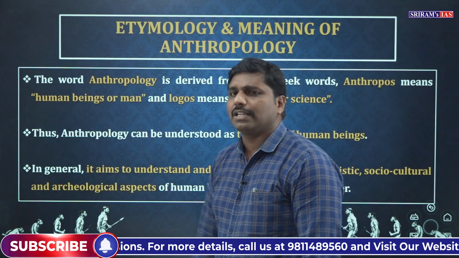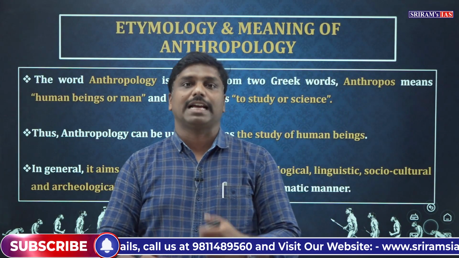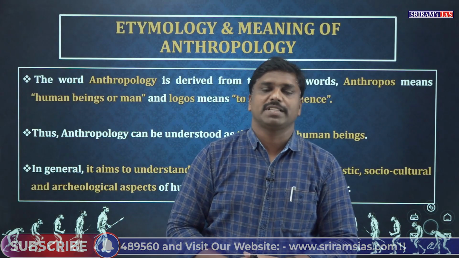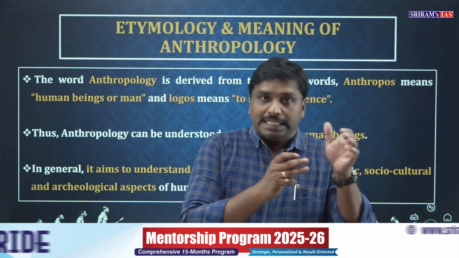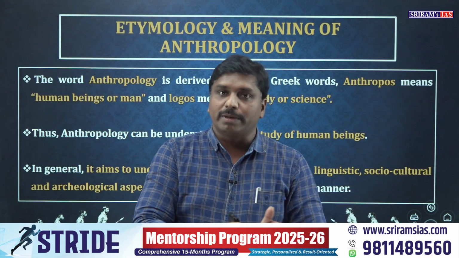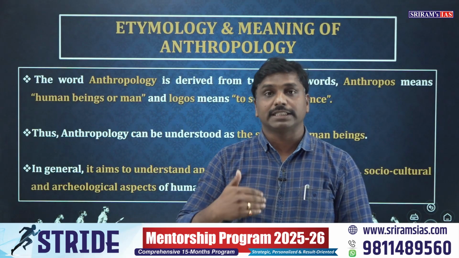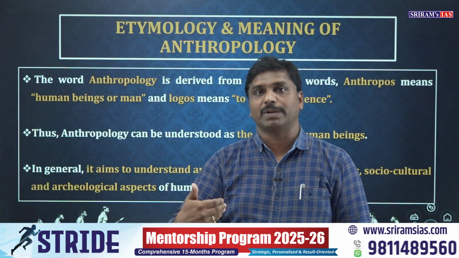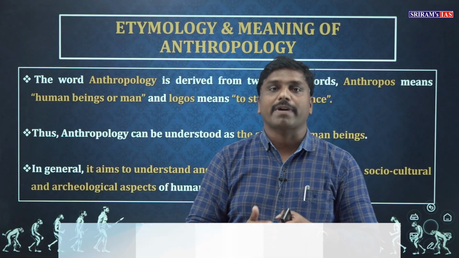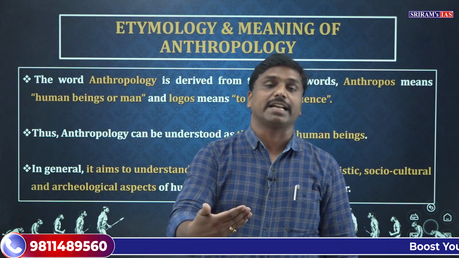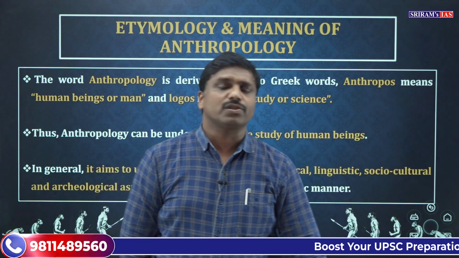Then we have another aspect, the archaeological aspect. Here we will systematically study things related to the evolution of human beings. Then we have to understand the roots of humans in the animal kingdom, like a primatological understanding of human beings. That we will also do here.